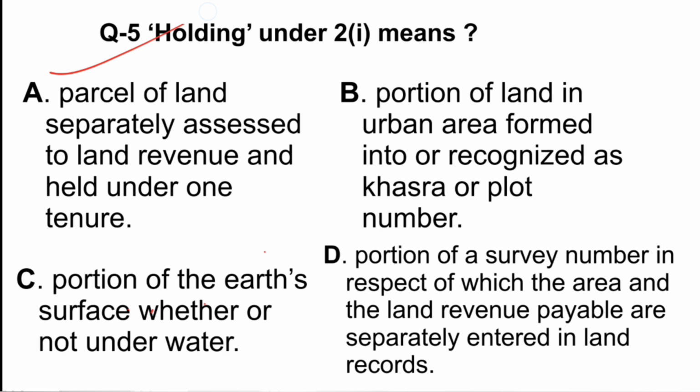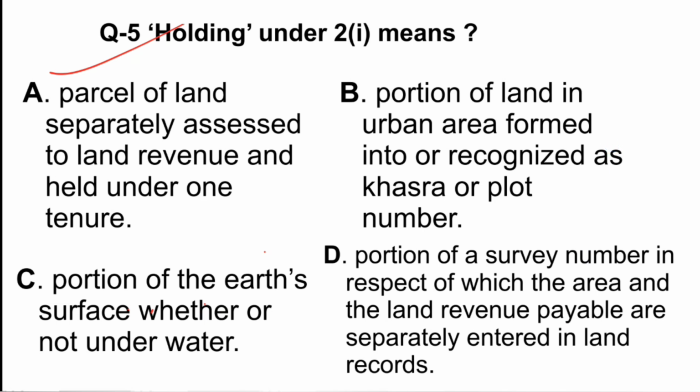Now next question says, holding under 2I means. So holding is defined under 2I of the Act, and then options are: A, parcel of land separately assessed to land revenue and held under one tenure. B says portion of land in urban area formed into or recognized as khasra or plot number.